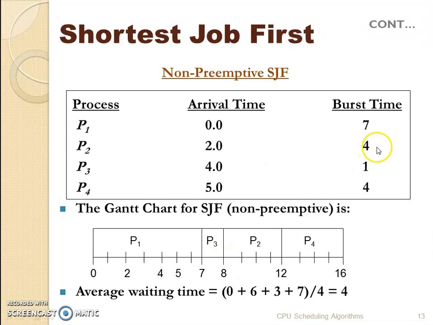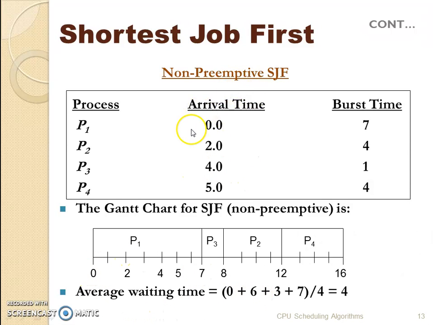After that we have a choice of P2 and P4. Since P2 came earlier, its arrival time being 2 seconds, P2 got executed first. P2 got executed for 4 seconds, which was till 12 seconds, and then the last process, which was P4, got executed. Now let's see the average waiting time.